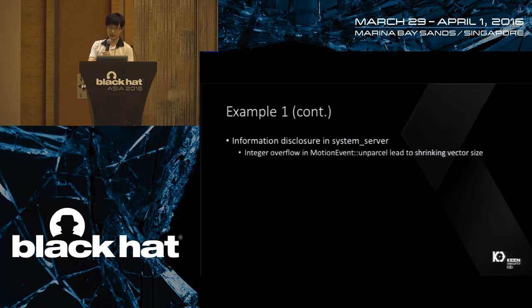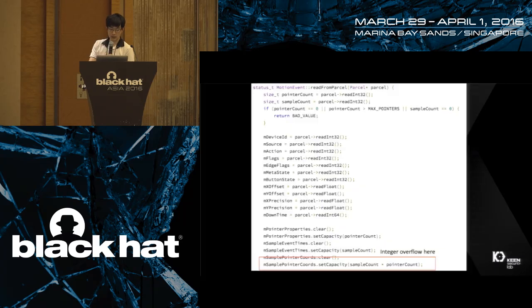Also, last November, we reported an information disclosure bug in system server, and it's actually an integer overflow in MotionEvent's Parcel handling. We can see that, the same as AMessage, the MotionEvent receives the Parcel and blindly trusts the incoming Parcel data. In the lower line there is a vector, and the vector capacity is determined by integer multiplication. So we can easily see that there is an integer overflow here, and if we provide two big integers, the vector size will be very small, and in the following access there will be a memory corruption bug here.